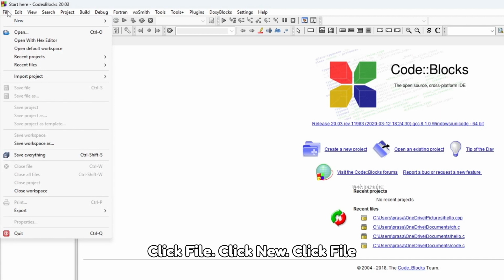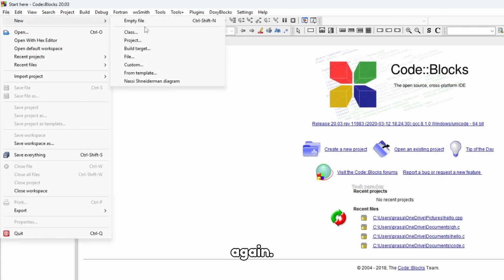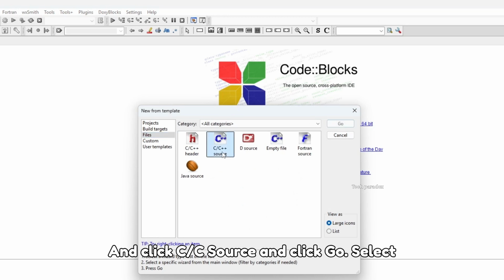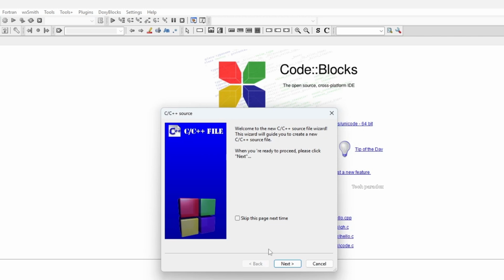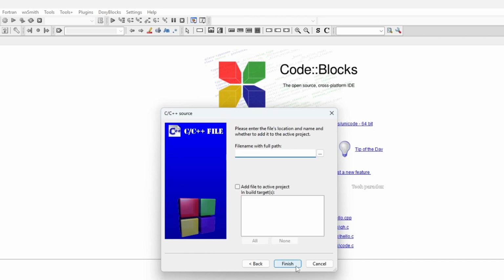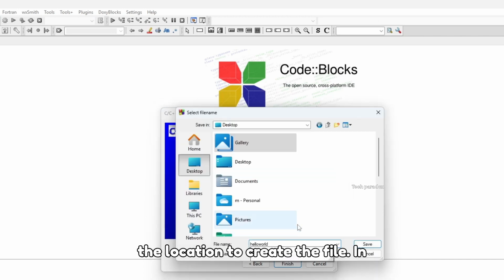Click File. Click New. Click File again. And click C/C++ source and click Go. Select language C++. Choose the location to create the file.